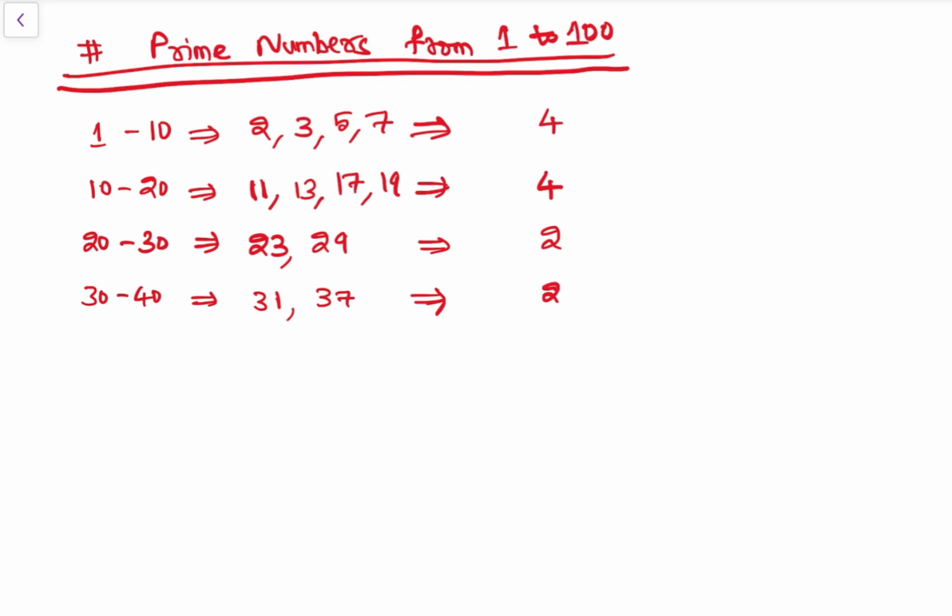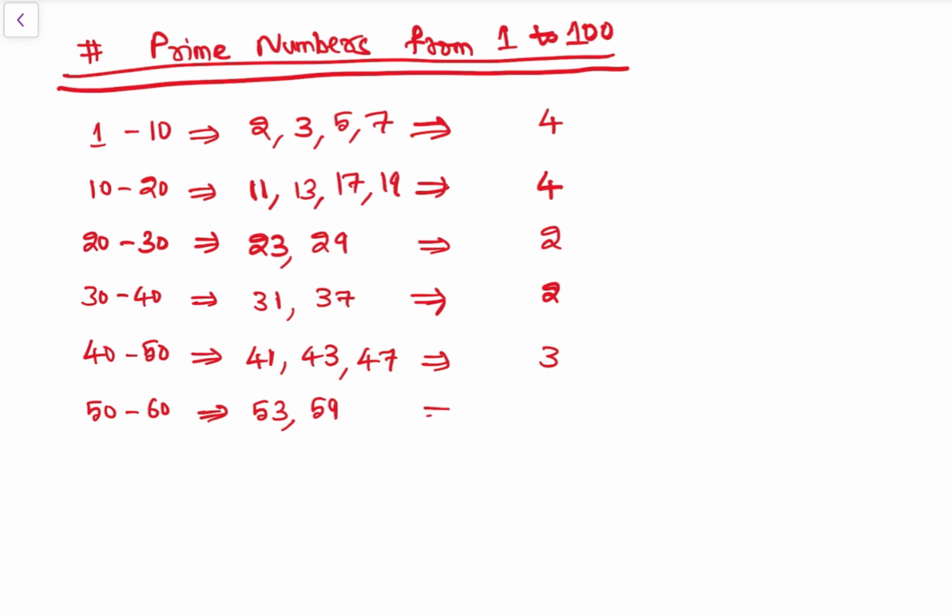Then from 40 to 50, we have 41, 43, 47 as prime numbers. That is 3 prime numbers. Then from 50 to 60, we have 53, 59 as prime numbers. That is 2. Then 60 to 70, so that is 61, 67, that is 2 prime numbers.